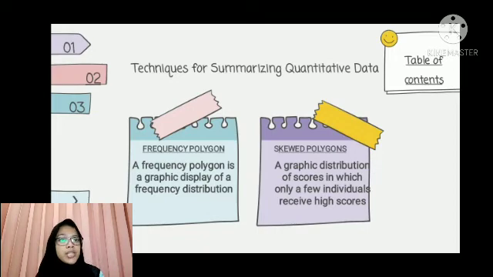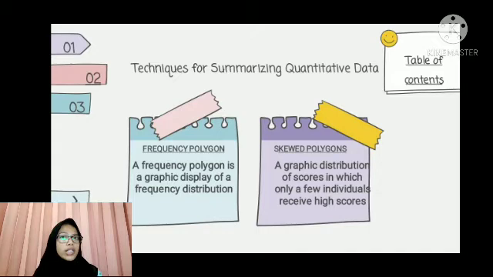Next is about techniques for summarizing data. The first is the frequency polygon. A frequency polygon is a graphic display of a frequency distribution. It is a graphic way to summarize quantitative data for one variable. Next, the skewed polygon. A graphic distribution of scores in which only a few individuals receive high scores is called a positively skewed polygon. One in which only a few individuals receive low scores is called a negatively skewed polygon.